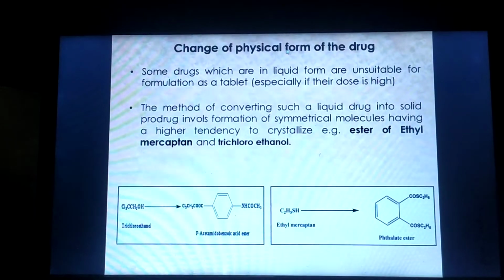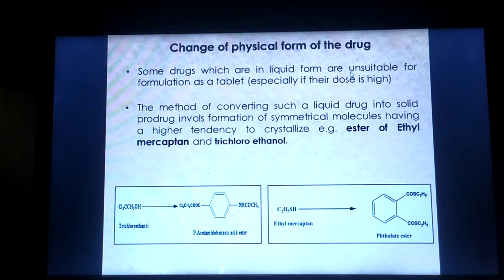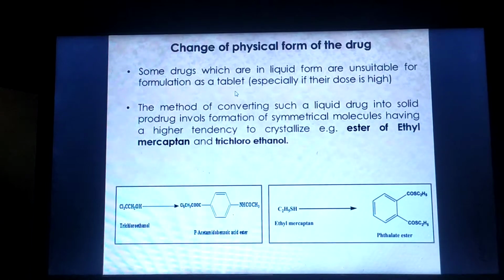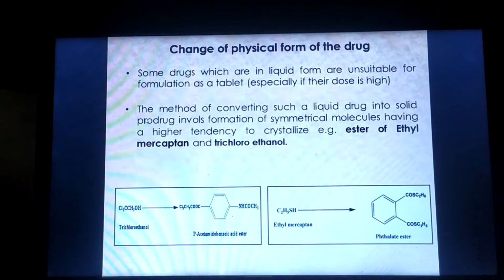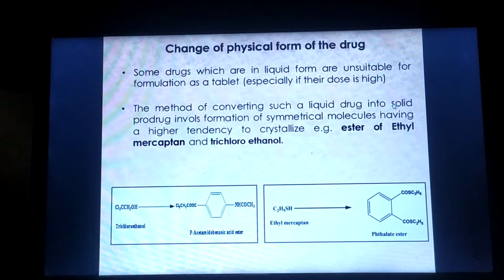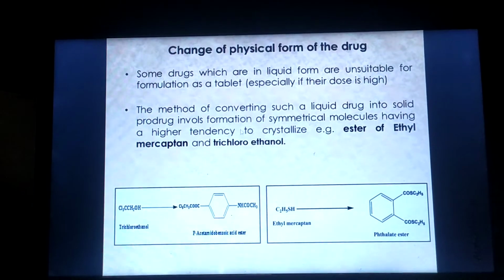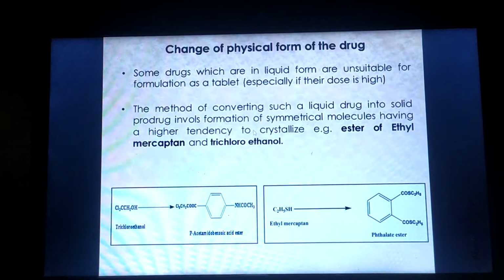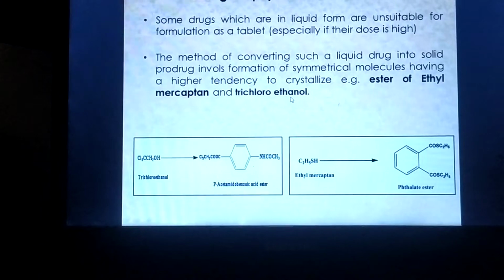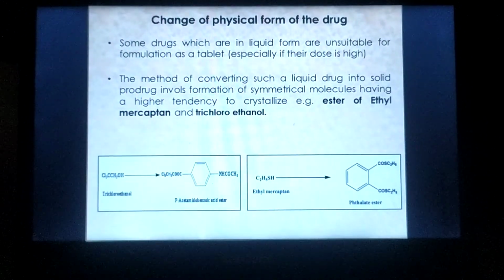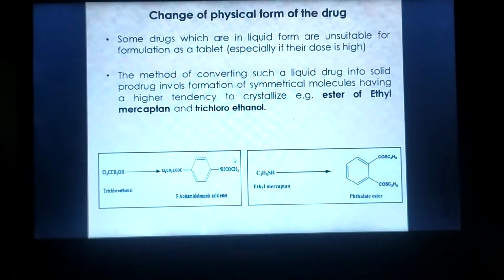Next one is change of physical form of the drug. Some drugs which are in liquid form are unsuitable for formulation as tablets, especially in high doses. The method of converting such a liquid drug into a solid product involves formation of symmetrical molecules having a higher tendency to crystallize, such as the ester of ethyl mercaptan and trichloroethanol. That is the structural example of change of physical form of the drug.